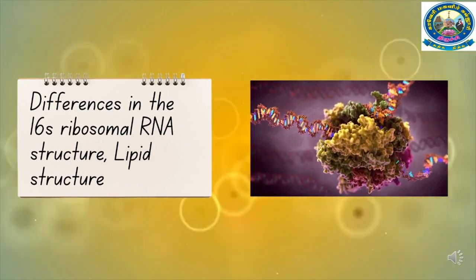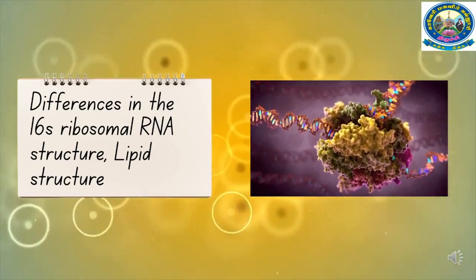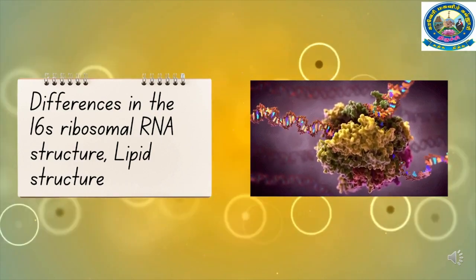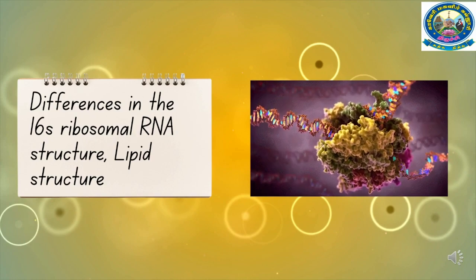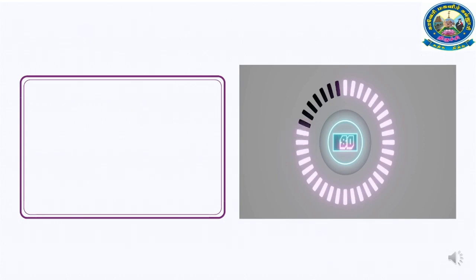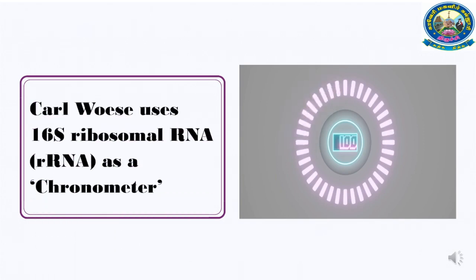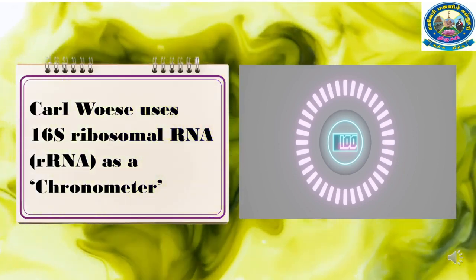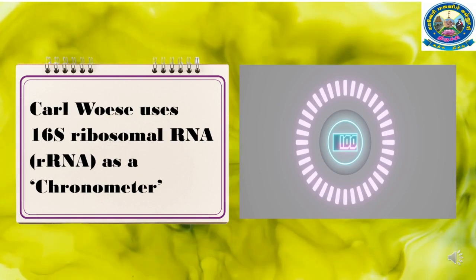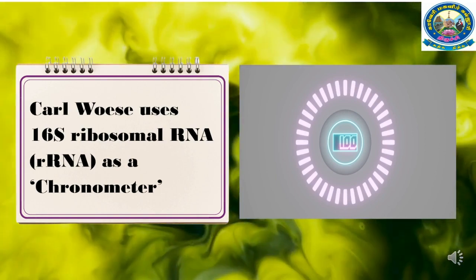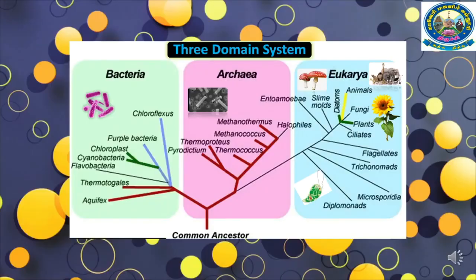Subsequently, similarities and dissimilarities in rRNA nucleotide sequences are a very good indication of how related or unrelated organisms are. In this classification, Carl Woese uses 16S ribosomal RNA as a chronometer. This is because it is universally distributed, meaning it is present in all species. It is functionally similar in all organisms. It can change its sequence slowly. Its sequence can be aligned or matched up between two organisms.